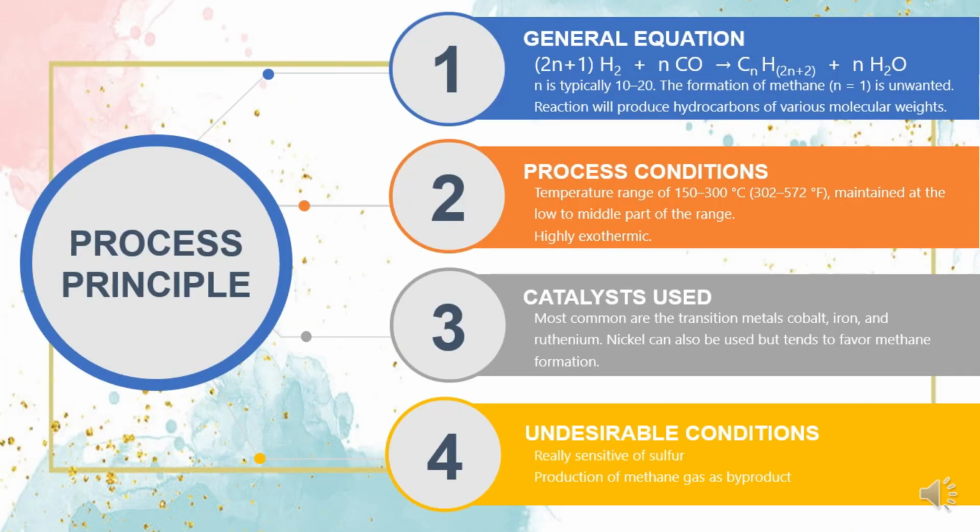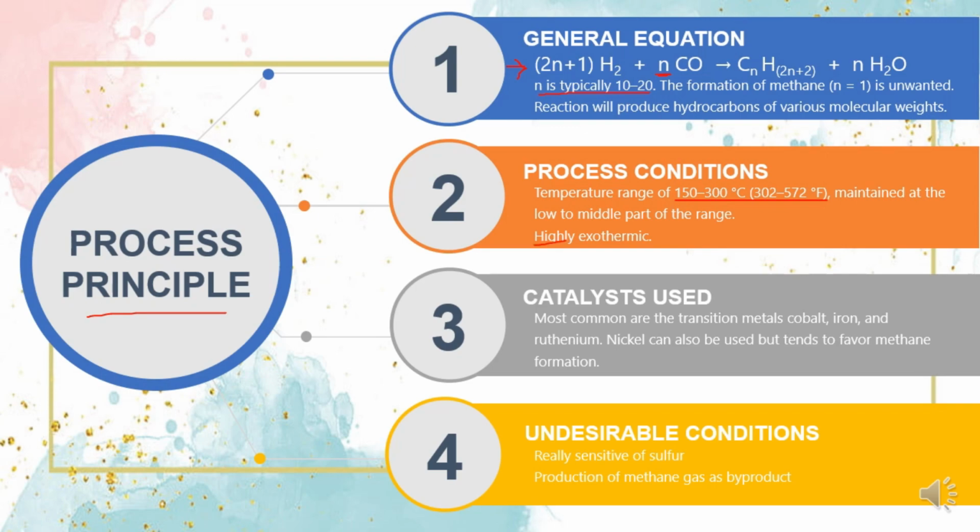Now, we look at the process principle, which I tell you is quite simple. Point number 1 states the general equation for the FT synthesis. And as we all know, FT synthesis produces synthetic fuels that contain long hydrocarbon chains, which is why the coefficient N is usually between 10 and 20. And if we look at point number 2, the process usually takes place at a temperature between 150 and 300 degrees Celsius, and it is highly exothermic.